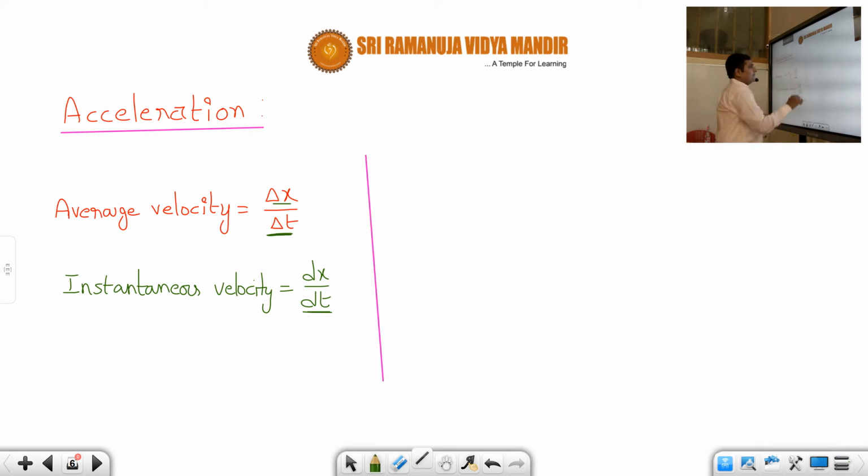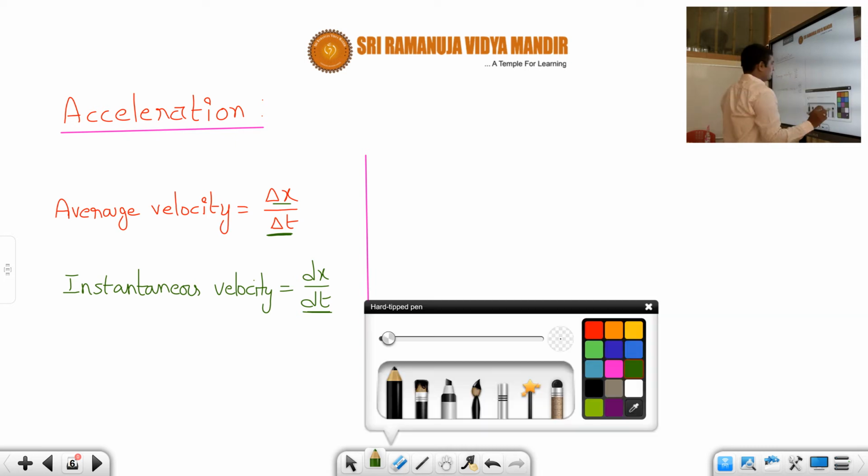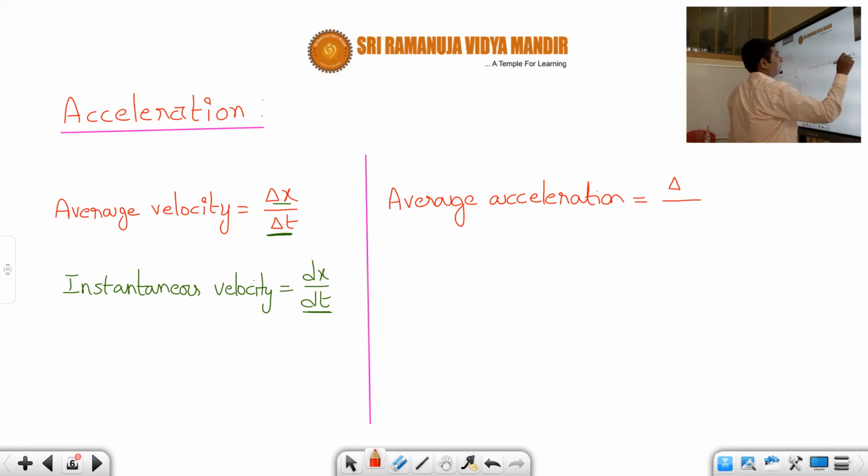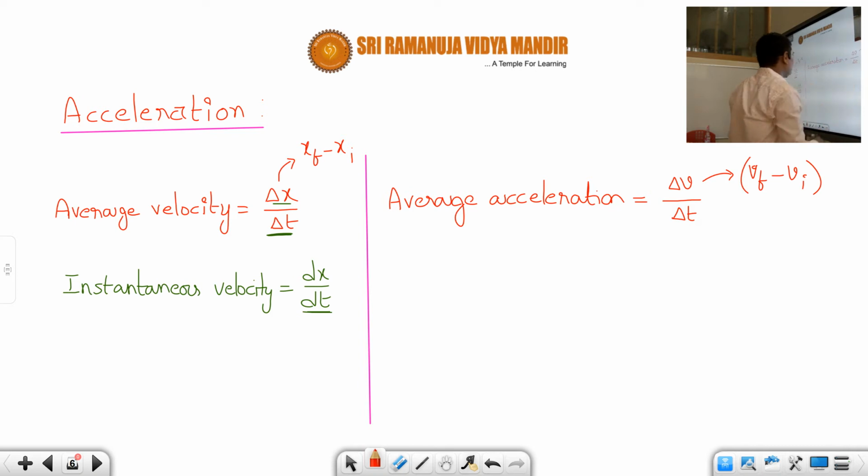Okay. In the same way, now we have the definition for acceleration also. First, let us define average acceleration. Average acceleration is nothing but the rate of change of velocity. That means delta v by delta t. Just like here delta x, here delta v. Just like delta x is x final minus x initial, or x2 minus x1, in the same way here it is final velocity minus initial velocity, divided by time.